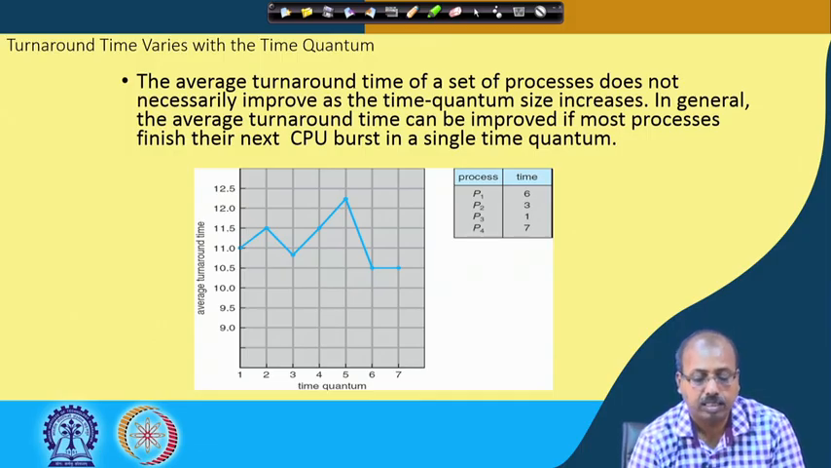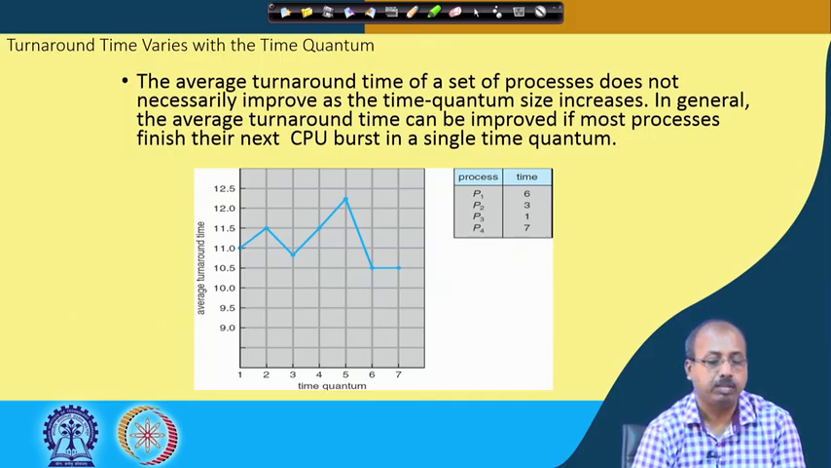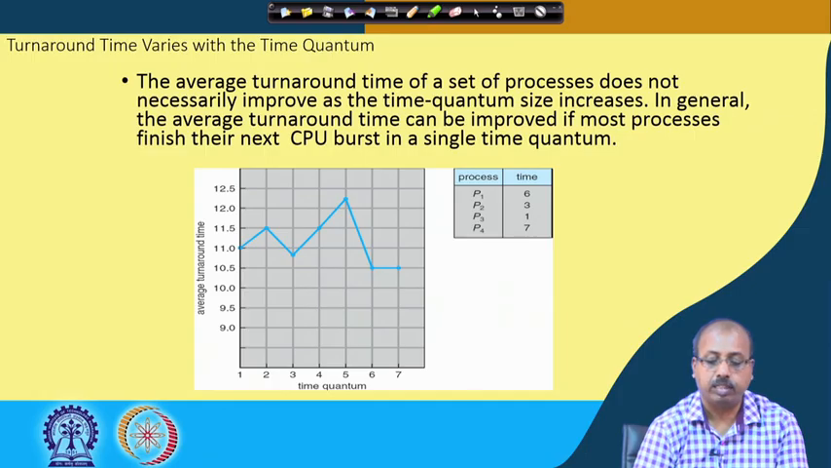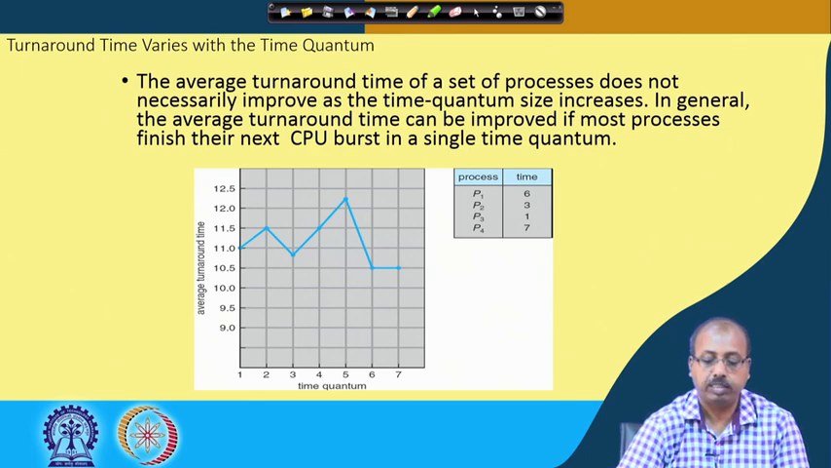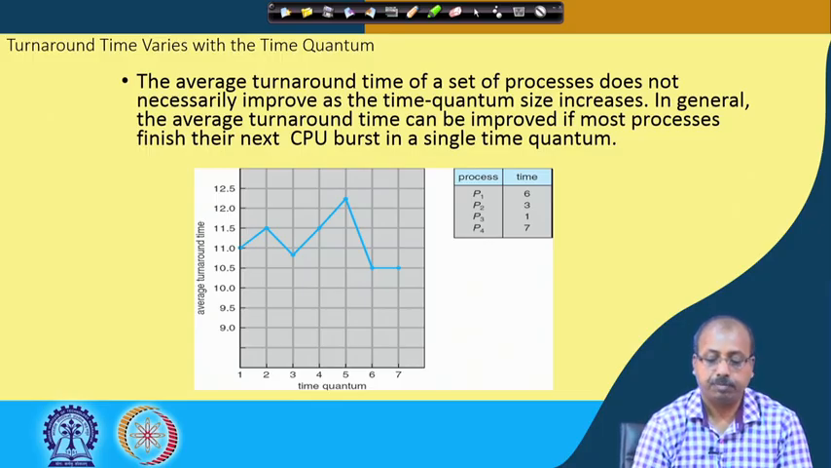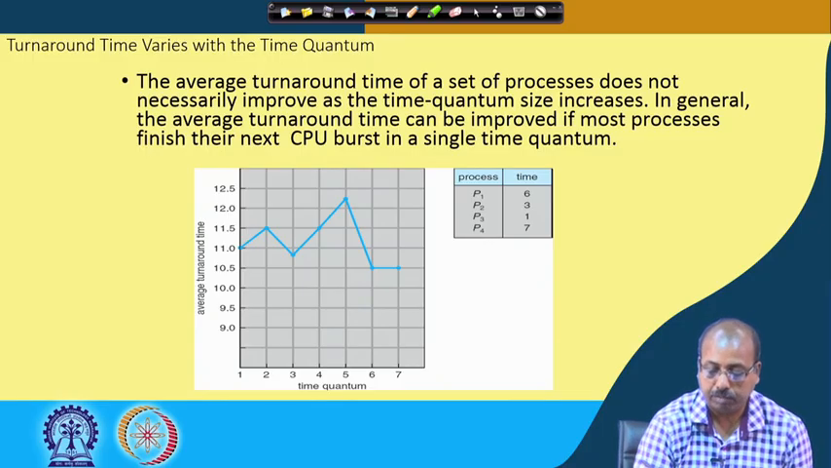Now, how does the turnaround time vary with the time quantum size? This is a graph of an example. Suppose I have 4 processes P1, P2, P3 and P4, and their burst times are 6, 3, 1 and 7. If you keep the time quantum value equal to 1, then the average turnaround time can be found out. You can calculate it like this.